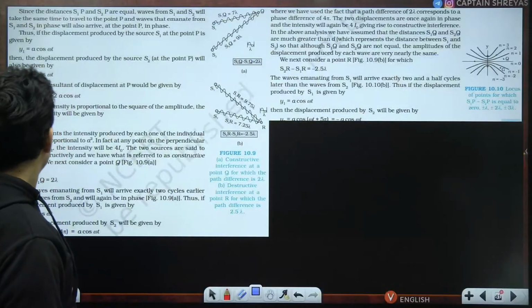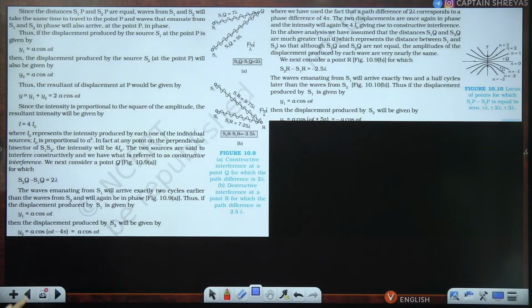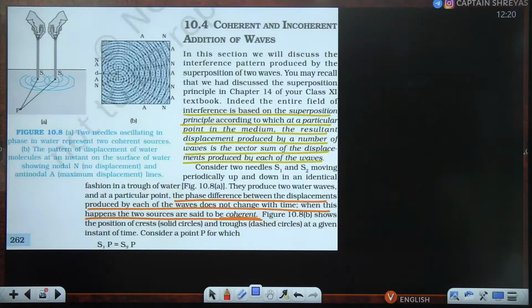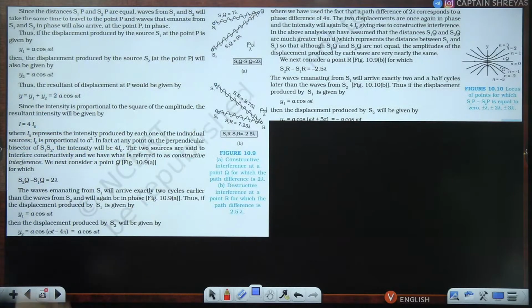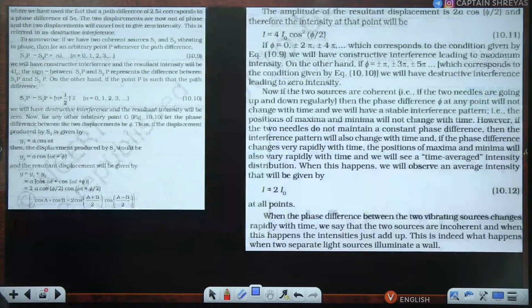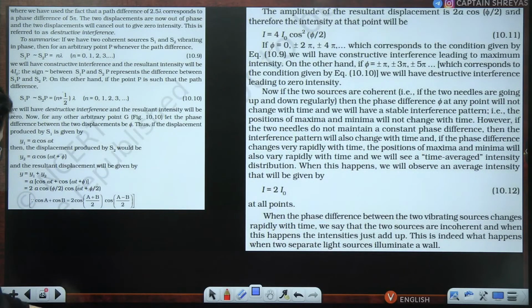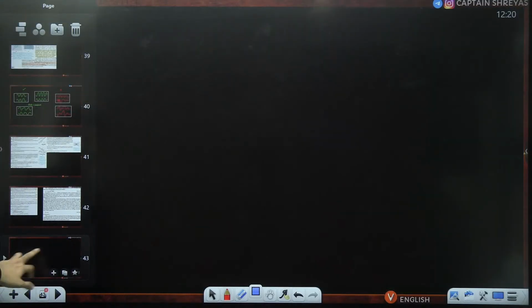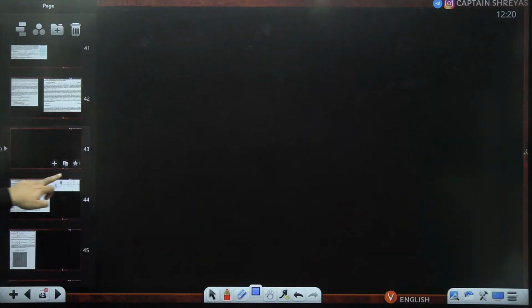Okay. So here, where did they go? Yeah. After this, they have done some derivations over here. All right. And then they have given some formulas over here and then over here. So we'll see what these formulas and these derivations are in a very simple manner.